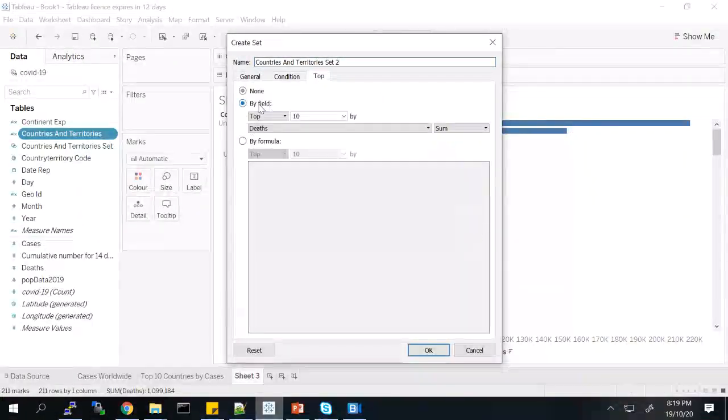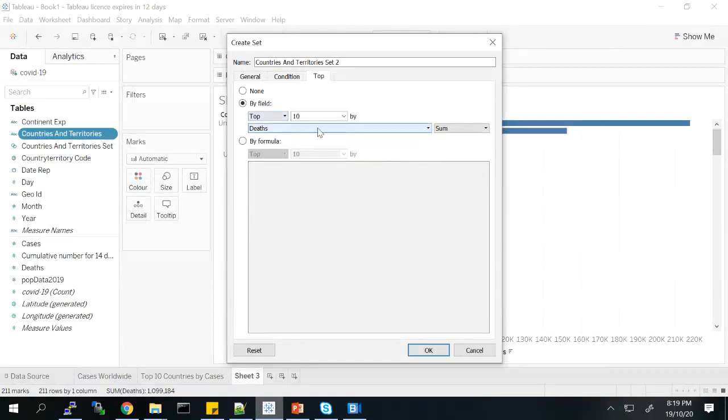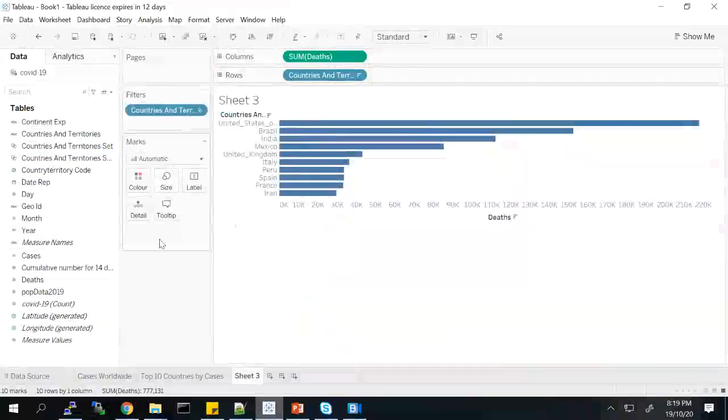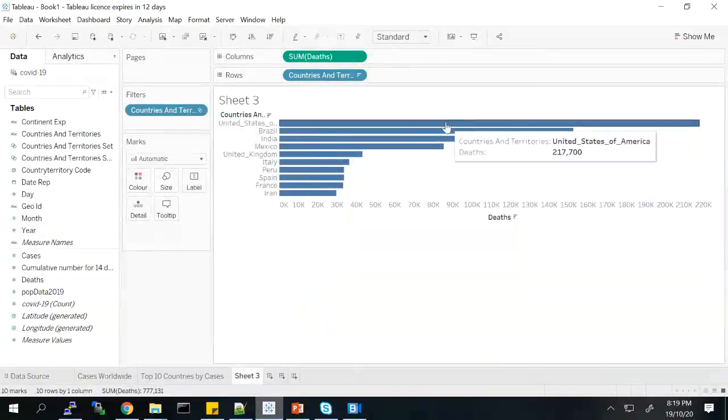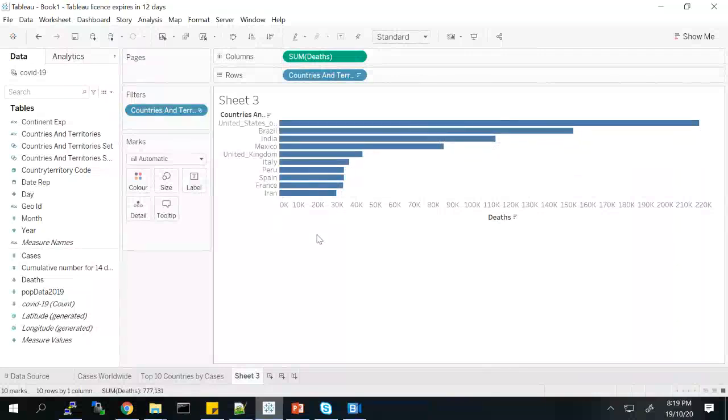So now it is saying top 10 by deaths. Since I created it using the measure, it used that by default. So this created the top 10 by deaths set, and I just drag it. Now if you see, the United States is the highest by deaths, followed by Brazil and India and so forth. This way you can create multiple sets based on your requirement. Here I'll just mention top 10 countries by deaths.